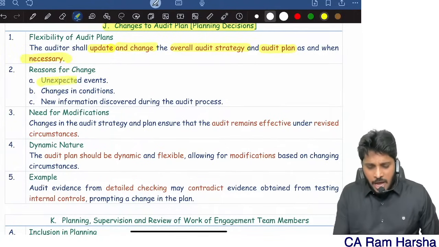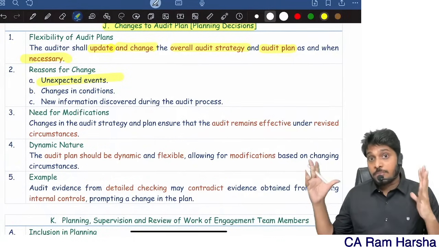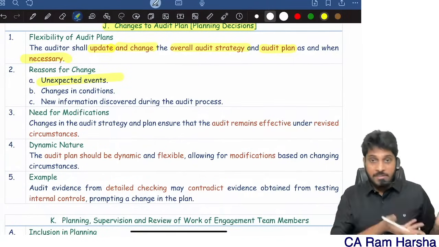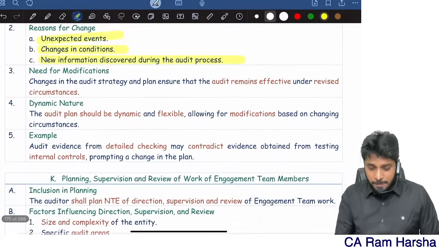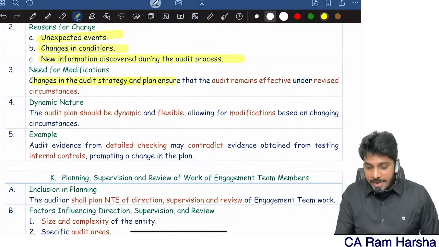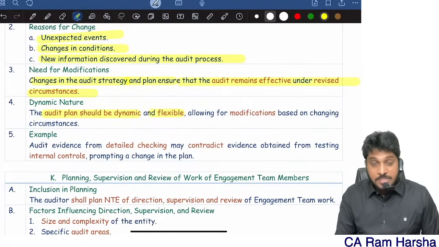Why do you need to change? Unexpected events. Suddenly, when we go to the client warehouse, we find some new inventory. That new inventory we don't have in our plan, so we will have to add it. Changes in conditions, new information discovered. Changes in strategy and plan ensure that the audit remains effective and relevant. The audit plan should be dynamic and flexible. Therefore, modifications can be made.